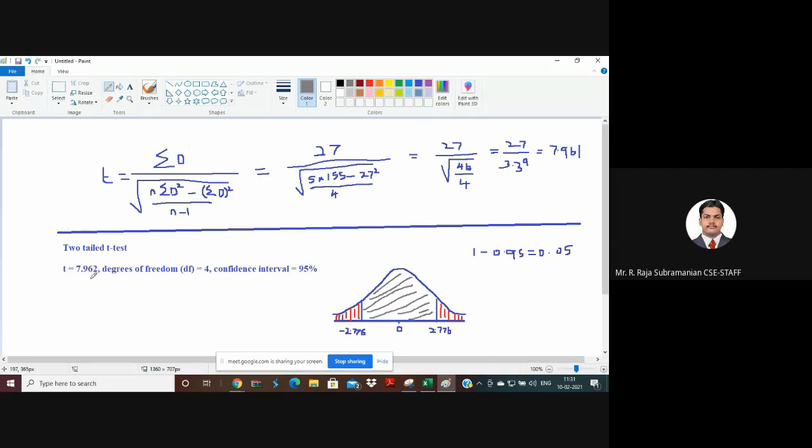The t value you obtained is 7.962. Is it in the gray region or the red region? Red. So what should you do? Shall I accept the hypothesis or reject the hypothesis? It is in the red region, so we need to reject it. Yes, I need to reject this particular hypothesis because it is not in the gray region. If it is within this particular range, I can accept.